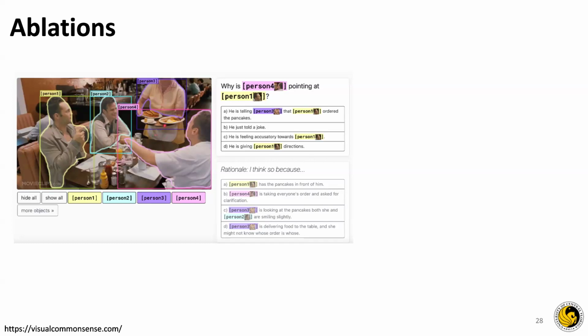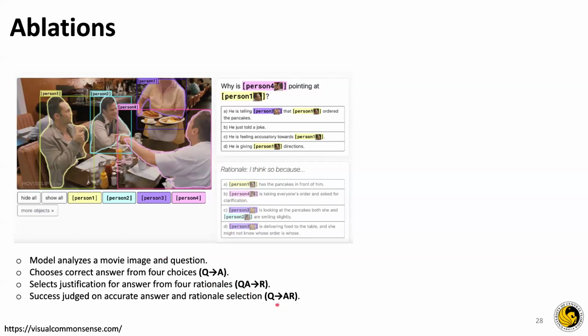In this case, the model is provided with an image and an answer with 4 choices and a rationale, which is basically the reason why the model is choosing a specific answer. And in this case, they also have 4 answers. So based on their choice of answer and rationale, the model is evaluated.